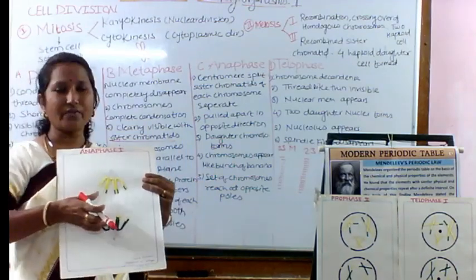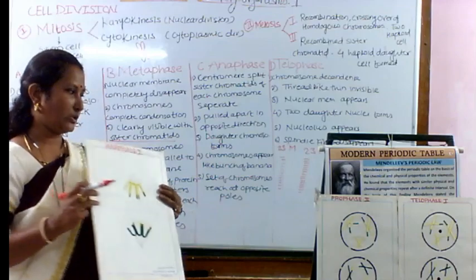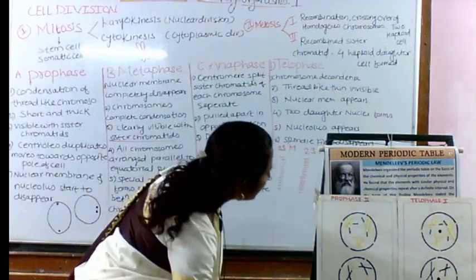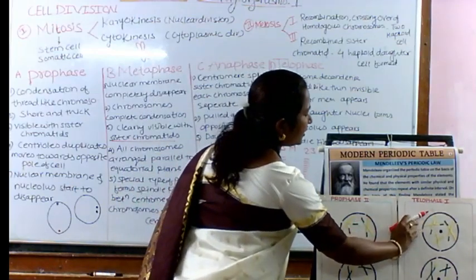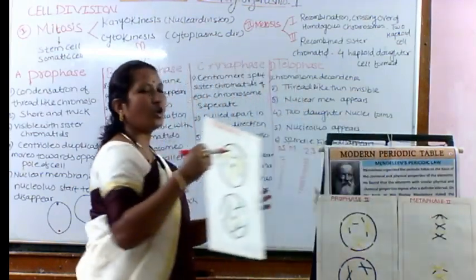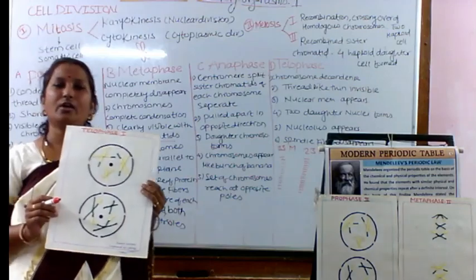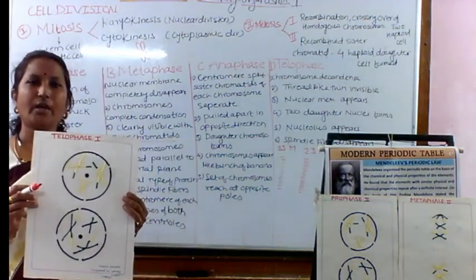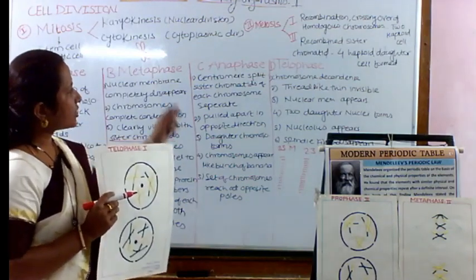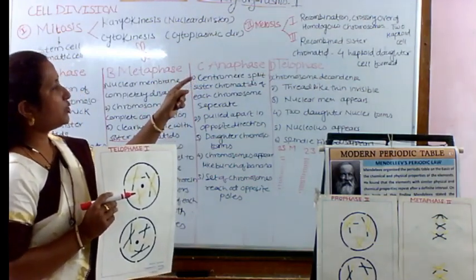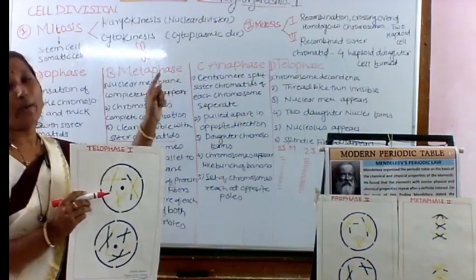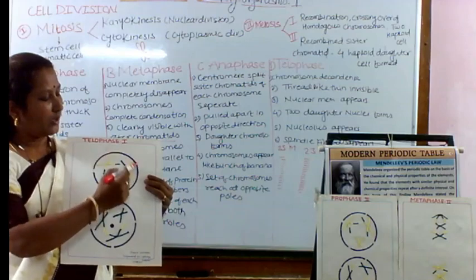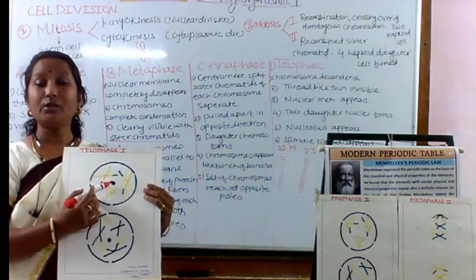So the basic structure of anaphase is just like in mitosis. And at the end we have the telophase. In telophase there is formation of two separate cells from the diploid cell. From the homologous chromosomes, we are able to see formation of two haploid cells at the end of cell division, along with the nuclear membrane and the nucleus.